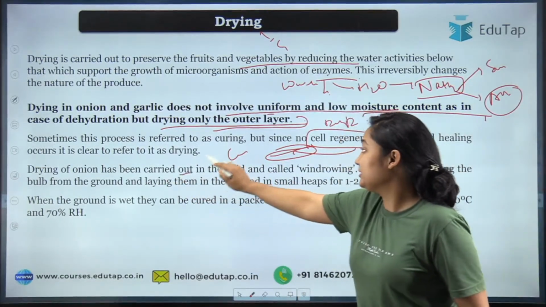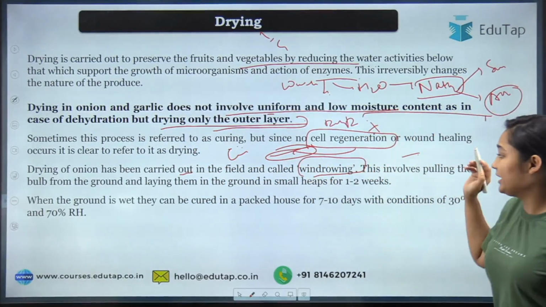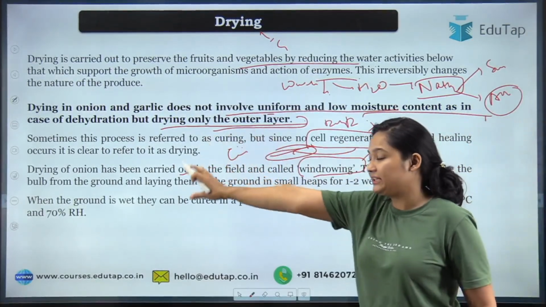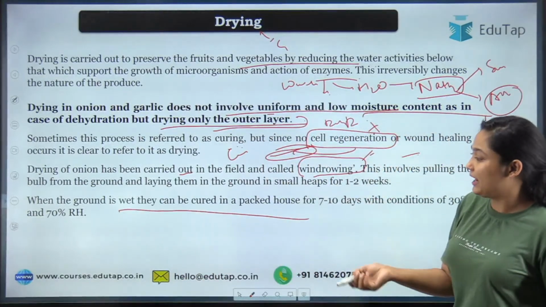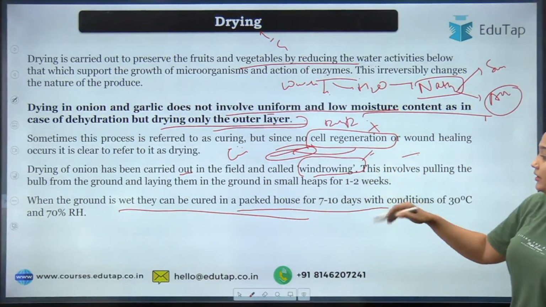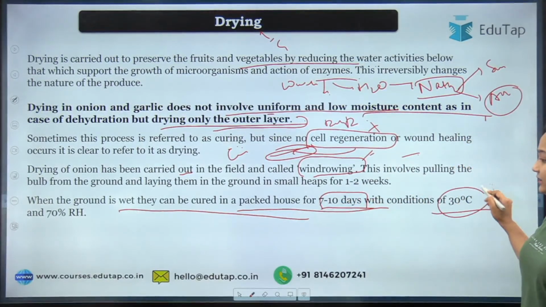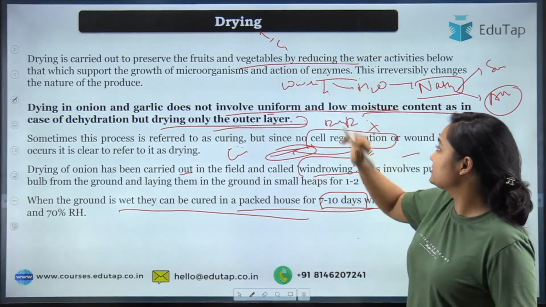Then drying of onion, you can see this particular third point. In the case of onion, we say windrowing can be done. What is windrowing? You are uprooting it and keeping it in the field to be dried. Then when the ground is wet, how will you do the curing? It is packed in the house. You will take 7 to 10 days. You will let it be exposed. And 30 degrees Celsius and 70% relative humidity should be maintained in the case of drying.